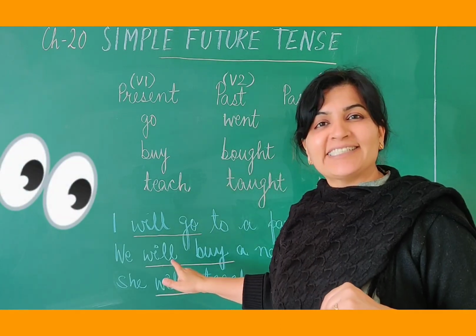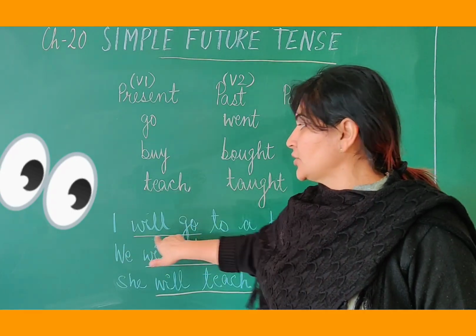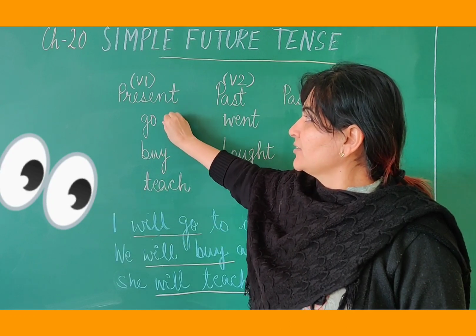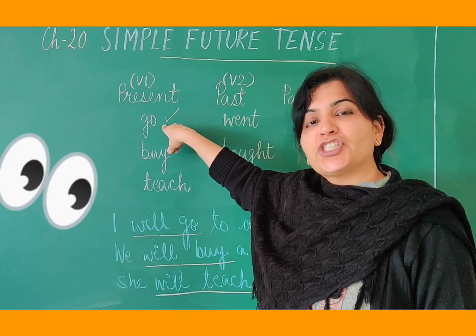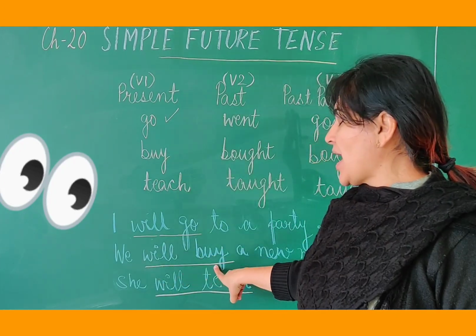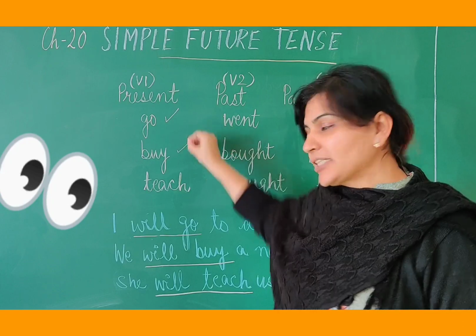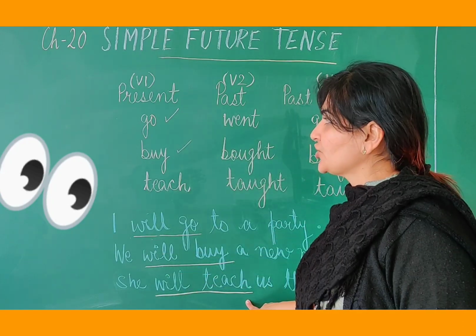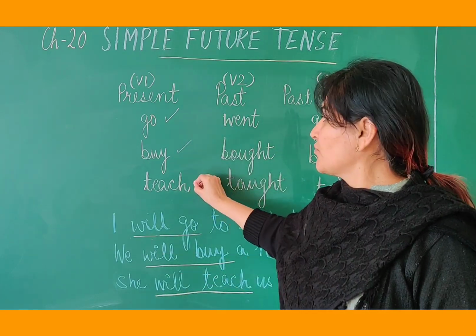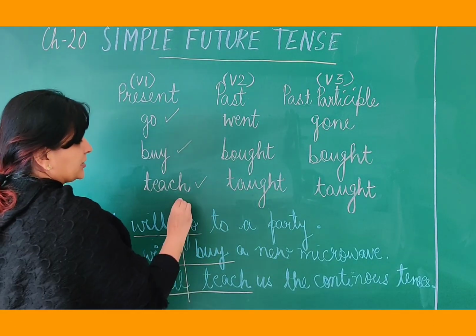Look at the sentences. See, I will go to a party. Will go. Now here you see go. Go is which form of verb? V1, right? Now will buy again. Buy is which form of verb? Again V1. And will teach again the first form of verb. I mean, if you notice, these are all V1.